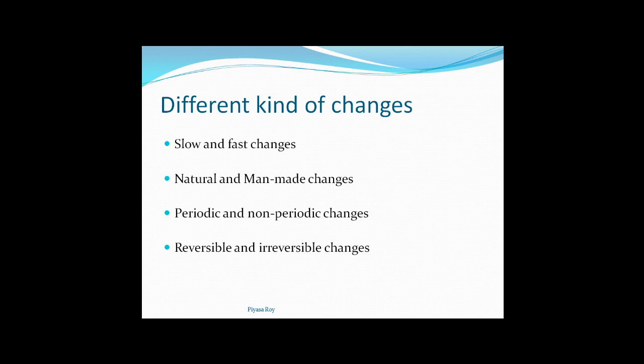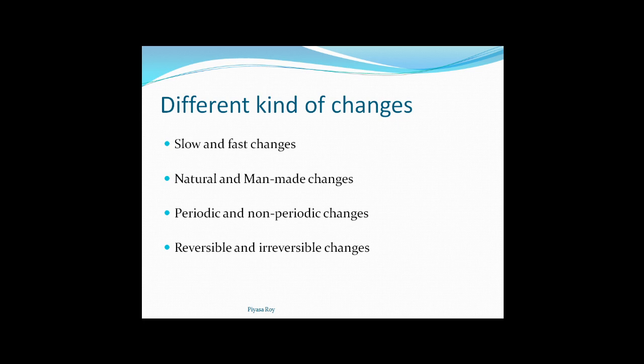So these are the different kinds of changes: slow and fast changes. Examples of slow changes are changes which take some time to occur, like growing of a tree, or change of day and night.